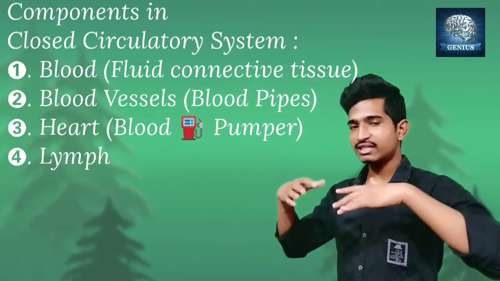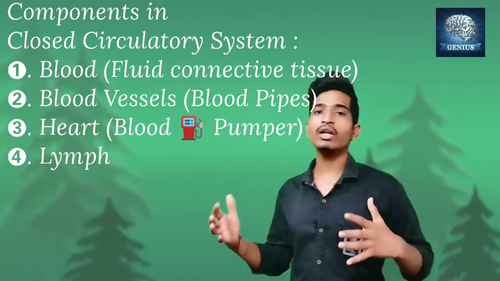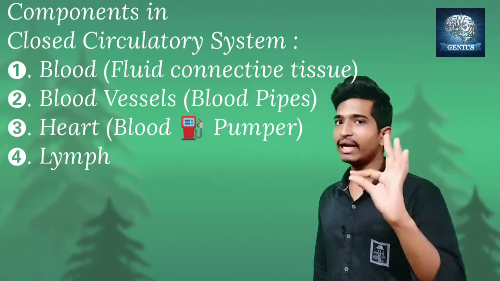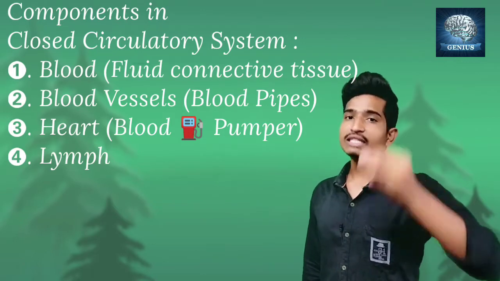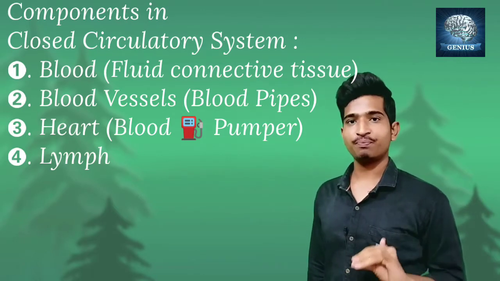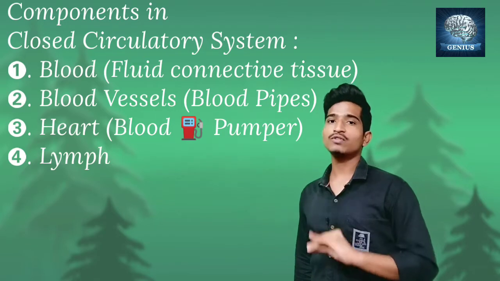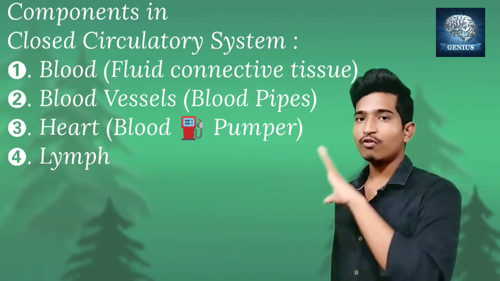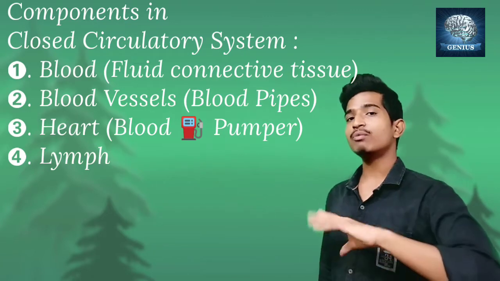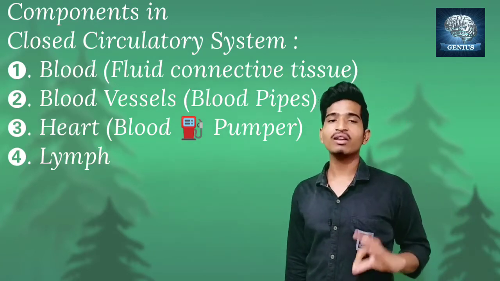So if you want to understand the circulation in the human body, you must have knowledge about the blood vessels. Then only you can understand about the heart and the circulatory system in humans. And in the last part of the human beings, we will study about the lymph. After completing all these concepts, I will come to the transportation in plants, so that the transportation gets finished. These are the topics we are going to discuss one by one.